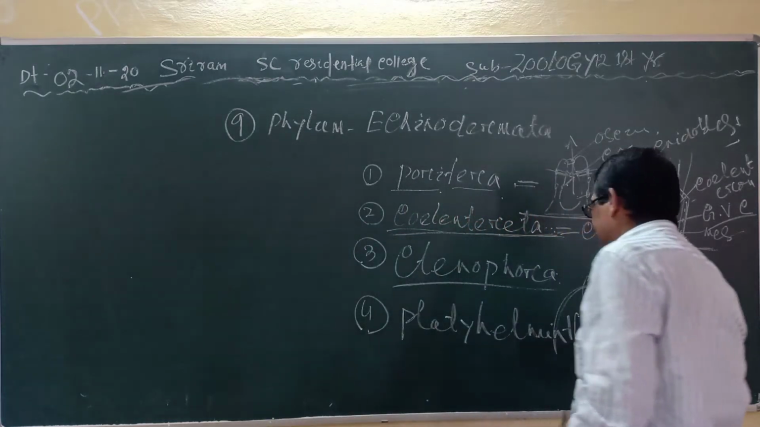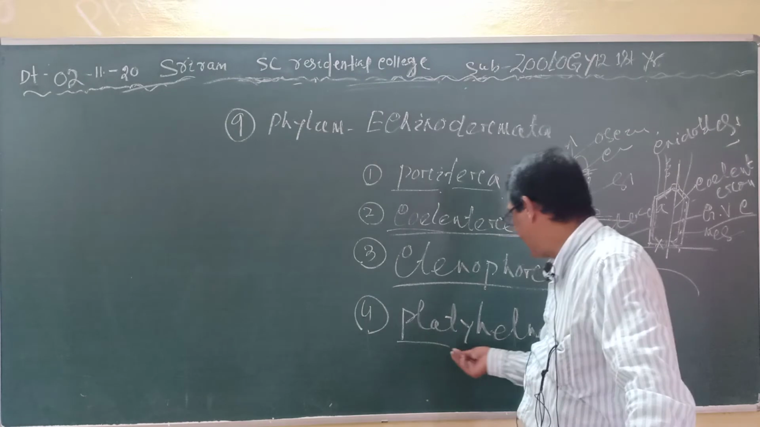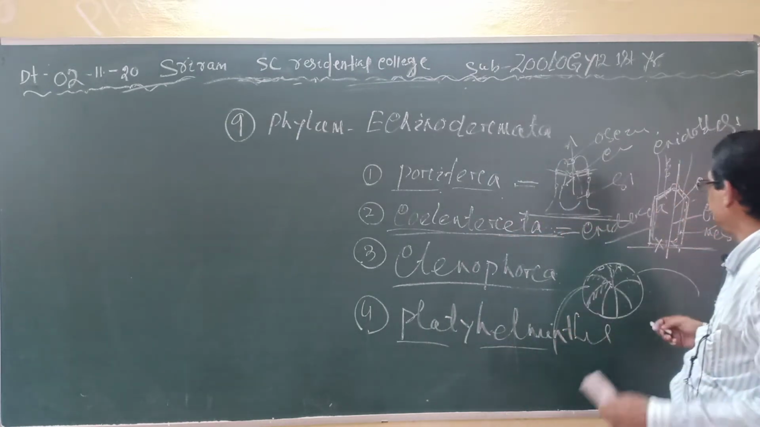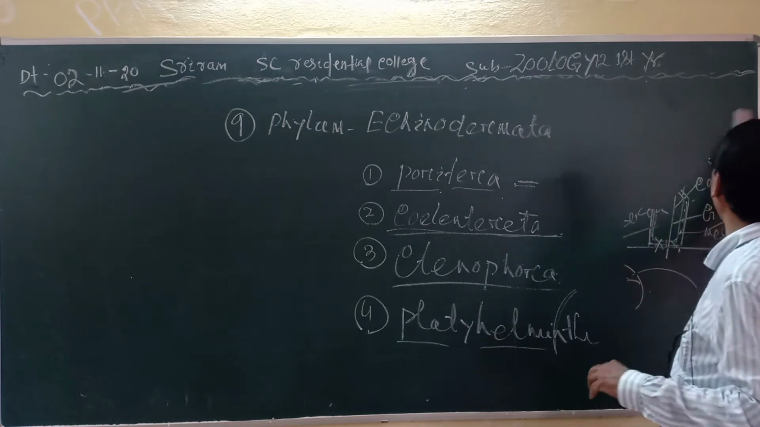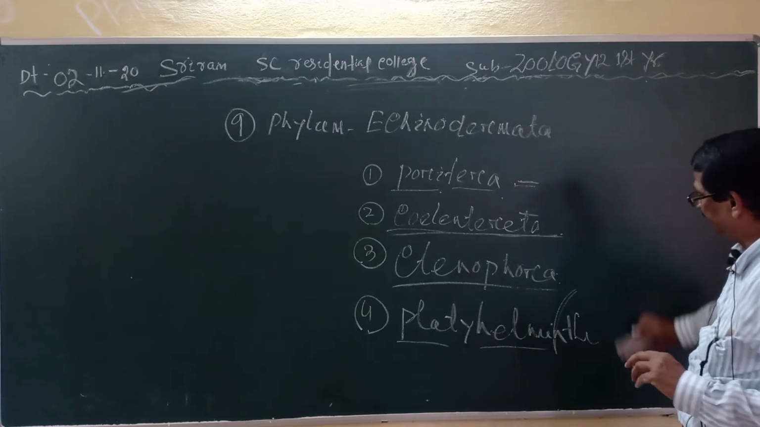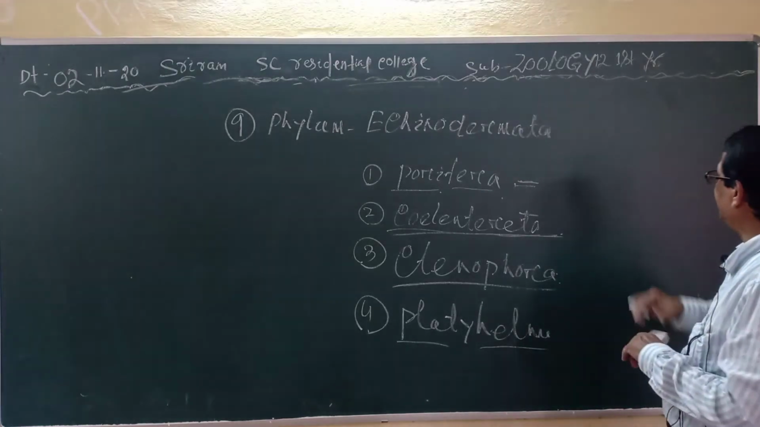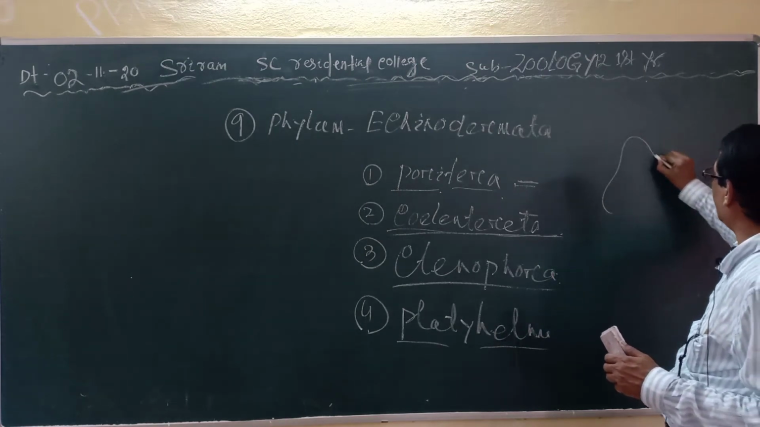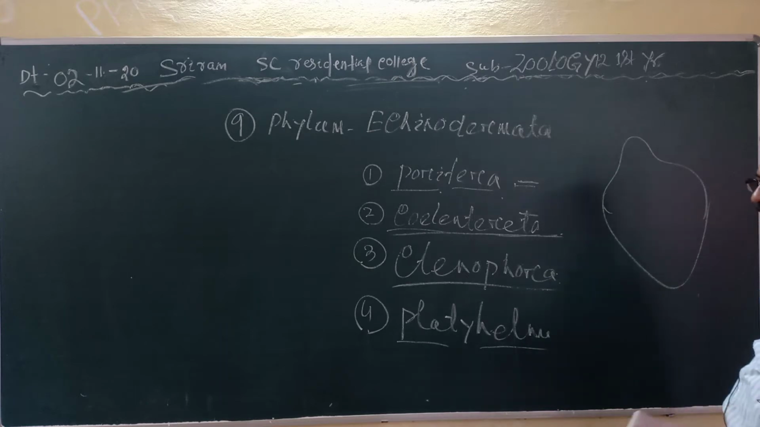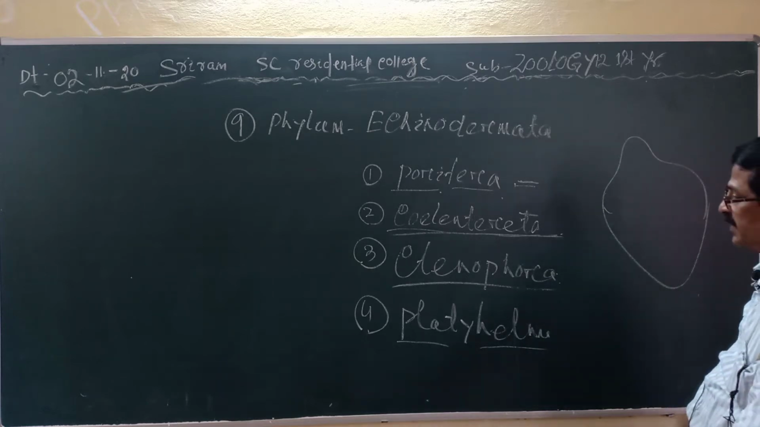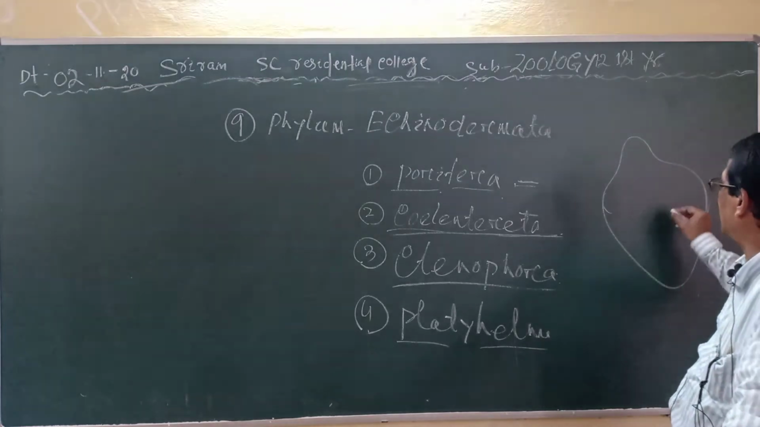What is Platyhelminth? Platy means flat, and helminths means worm. They are the flatworms. That is, the animal is dorso-ventrally flattened. That means they are acoelomate. The animals are dorso-ventrally flattened, like the planaria, then the fasciola, then the tapeworm. These are the examples. Platyhelminth, flatworm.